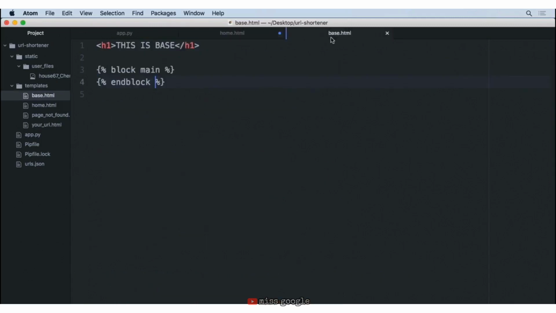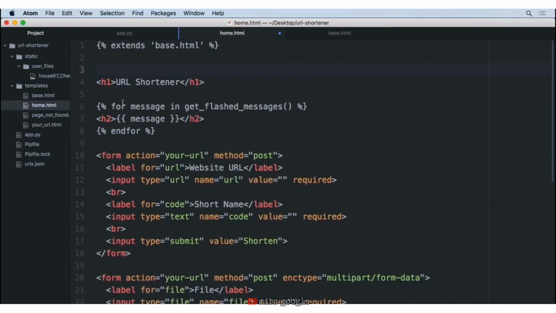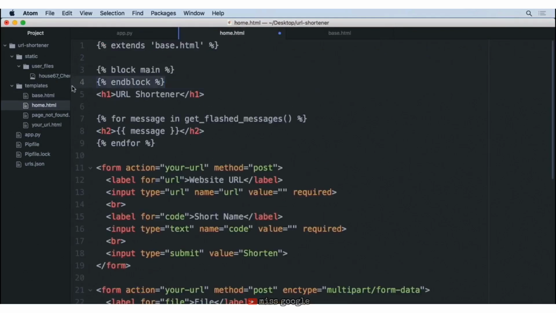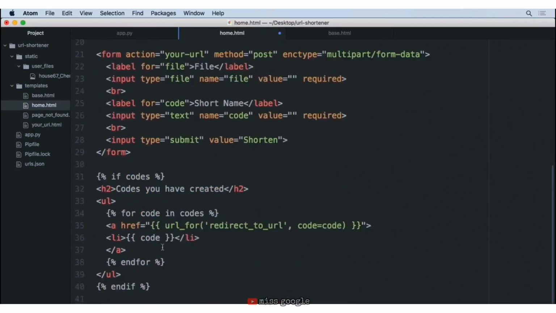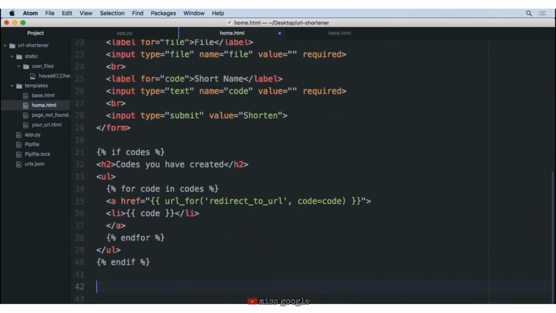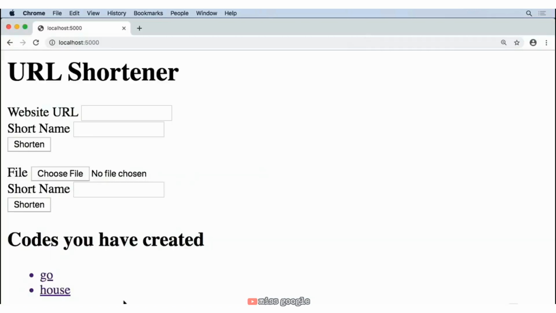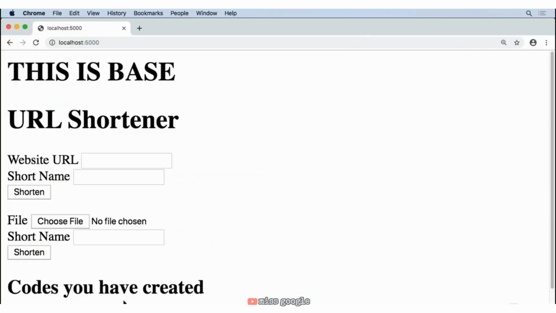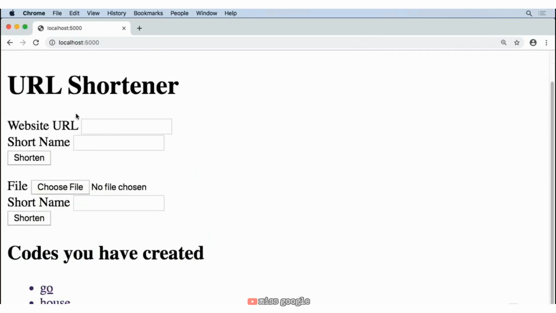So if we go back to this base.html, I can copy this exact same chunk of code. I'm going to paste it here. I'm going to take the end block that I have and scroll all the way down to the bottom and put that there. So when I save this and come back to my home page and reload it, you can see this is base shows up at the top, and then all the code from the website.